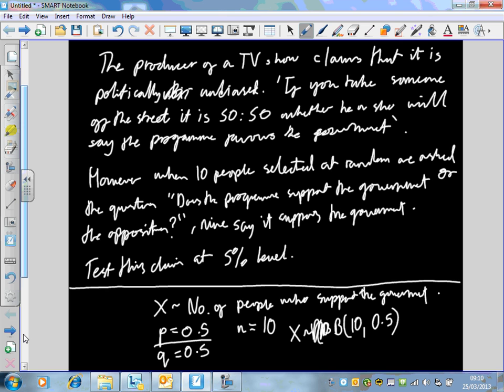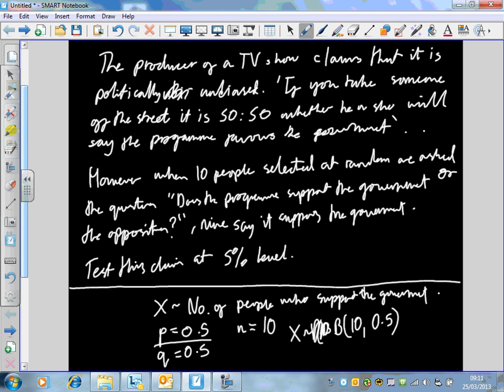Are they saying that the probability is bigger than 0.5, or is it less? In the question, is there any wording which suggests that it's larger than 0.5 or less than 0.5? Tom, what are you saying? It can be either, as long as it isn't 0.5. Yeah. Can anybody explain why Tom said it could be either? If you read the question, why is that, Louis? Because we're trying to test whether it's like 50-50, so if it's not 50-50, then his claim is wrong.